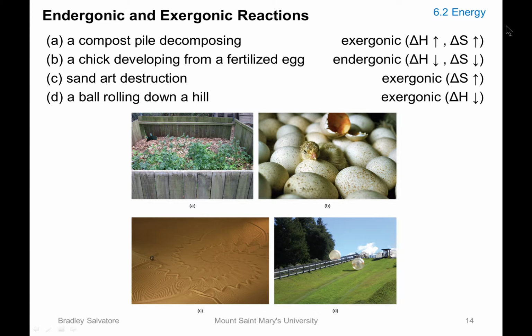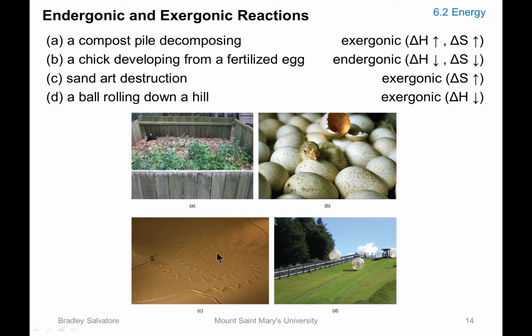For a chick to develop from a fertilized egg, you are actually decreasing disorder because you're forming more complex molecules and an orderly formed creature like this, and your delta H is actually decreasing because you're using the total energy to put into forming those bonds. Remember, forming bonds, you're absorbing energy; breaking bonds, you're releasing energy. So that is an endergonic process.